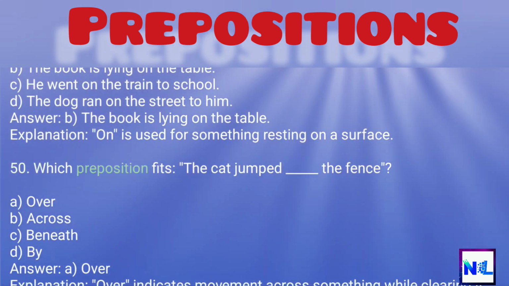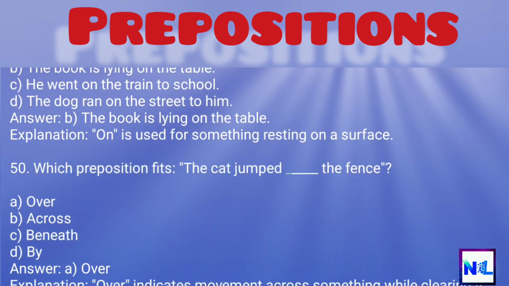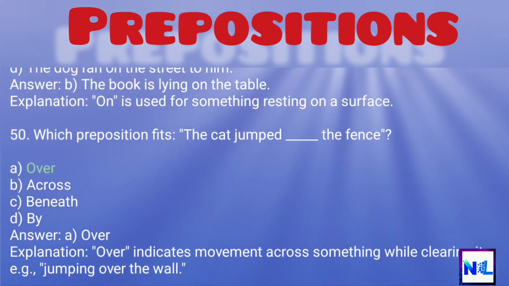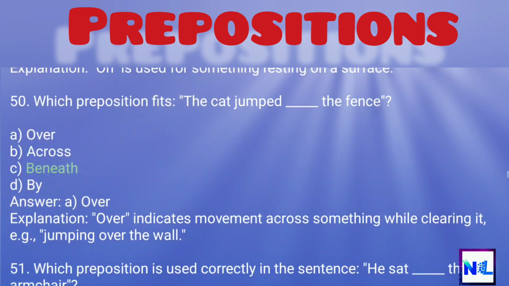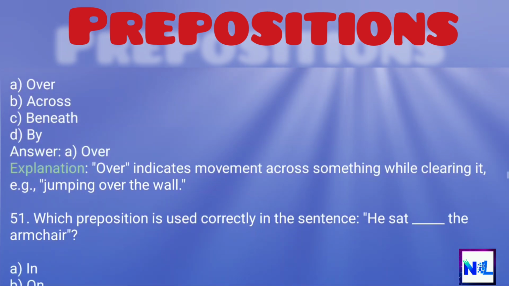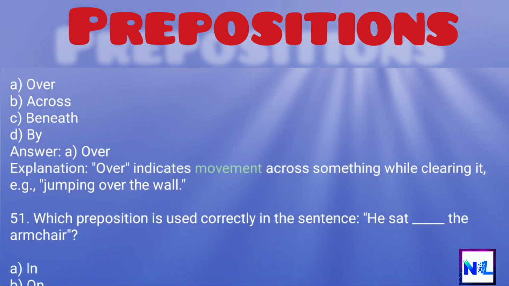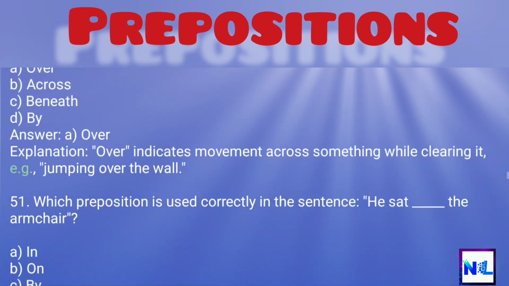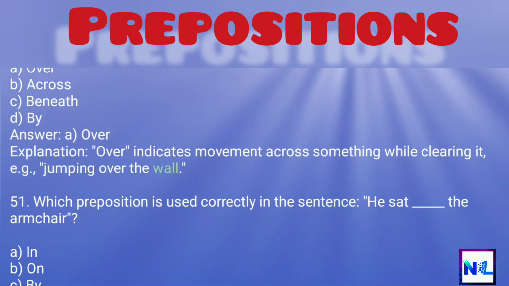50. Which preposition fits? The cat jumped the fence. A. Over. B. Across. C. Beneath. D. By. Answer: A. Over. Explanation: Over indicates movement across something while clearing it, e.g., jumping over the wall.